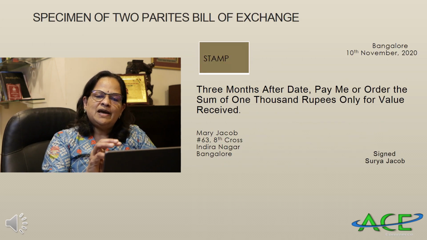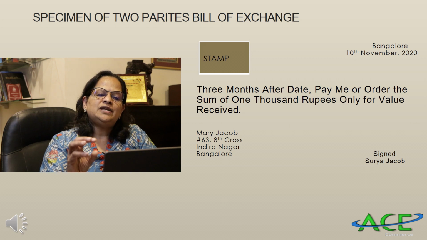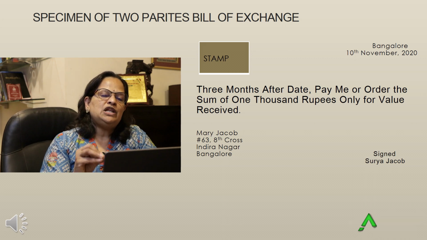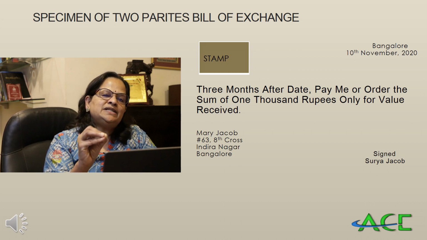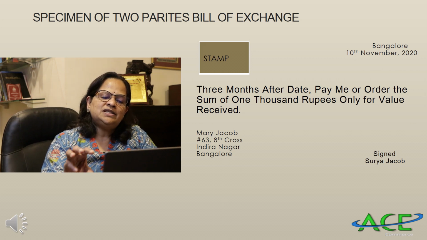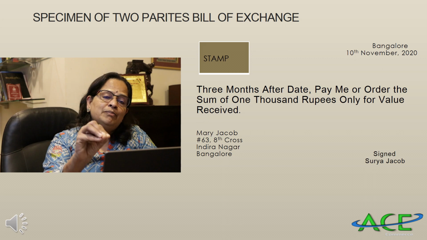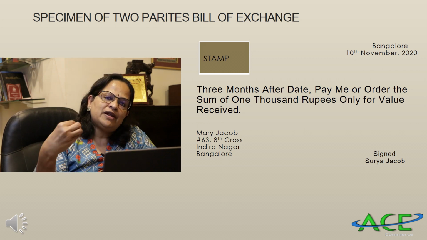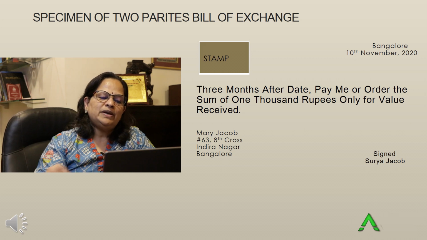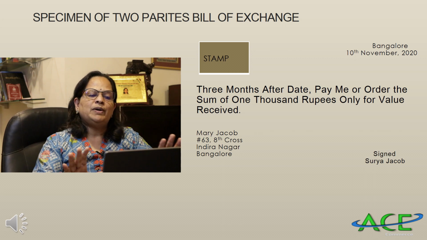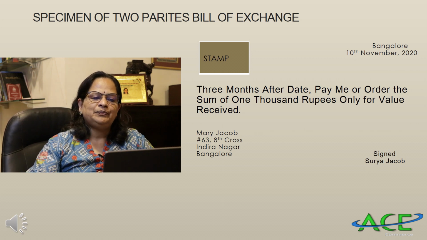Here the stamp is there, Bangalore, 10th November 2020. Three months after date, pay me or order the sum of 1000 rupees only for value received. See, in the previous bill with 3 parties we were making the payment to Arya. Here we are making the change. Surya is making the payment: pay to me or order. Either pay to me or whoever I am ordering you to make the payment. Mary Jacob's signature and address are also there. This is how a 2-party bill of exchange will look.